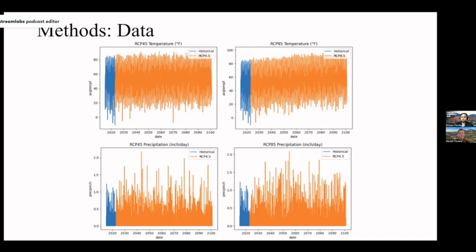To touch on RCP a little bit more, RCP 4.5 generally represents a base case scenario, while RCP 8.5 generally represents a worst case scenario. The numbers 4.5 and 8.5 correspond to the expected change in radiative forcing, or in other words, change in energy flux in the atmosphere caused by human influence factors from the year 1750 to 2100. In blue, we have historical data we pulled, and in orange would be RCP modeled projections into 2100. So with that, I'll pass it over to Shivam to talk through modeling techniques and results.